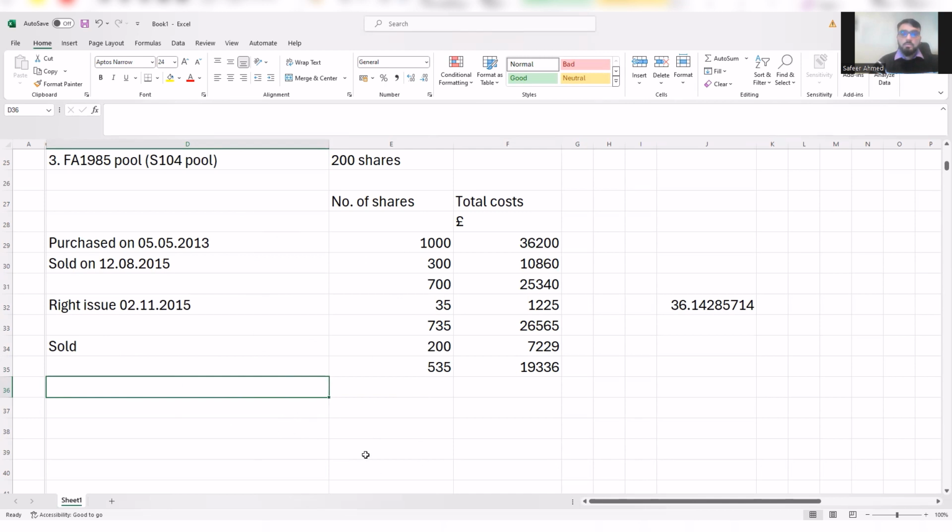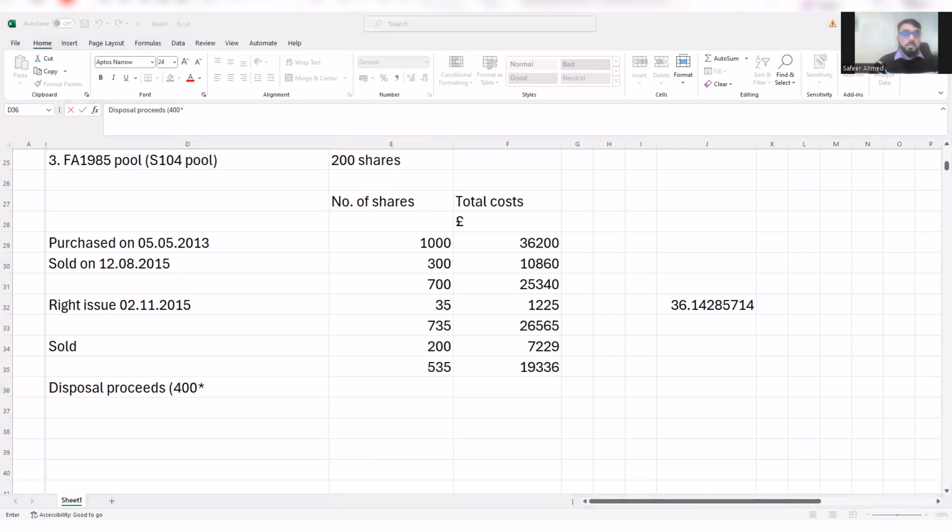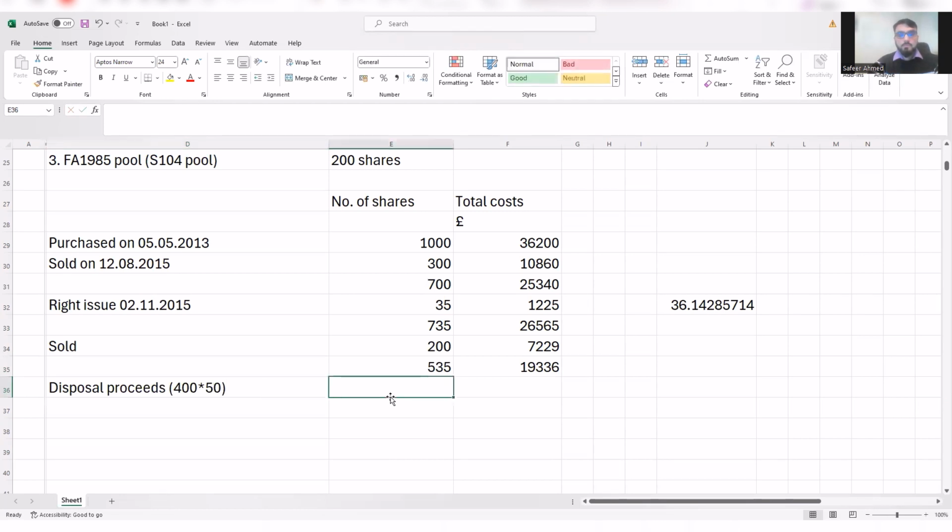Now what we need to do is calculate the chargeable gain. So we will write the disposal proceeds of the 400 shares. So this will be 400 shares times by, and they have given you the per share price at that point, which is £50 per share. So 400 times by 50 gives you 20,000, the disposal proceeds value.